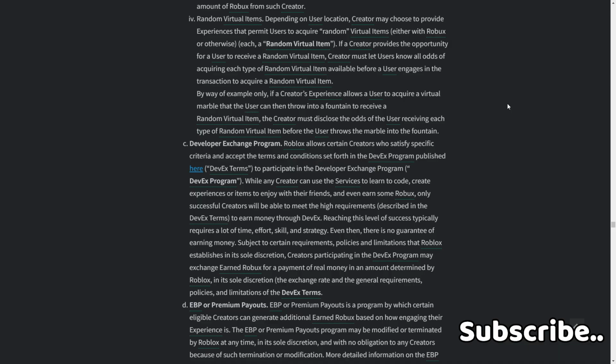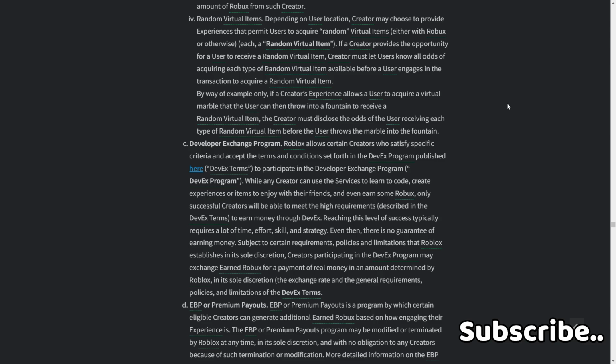Developer Exchange program. Roblox allows certain creators who satisfy specific criteria and accept the terms and conditions set forth in the DevX program, published here, DevX terms, to participate in the Developer Exchange program. DevX program: while any creator can use the services to learn code, create experiences or items to enjoy with their friends, and even earn some Robux, only successful creators will be able to meet the high requirements described in the DevX terms to earn money through DevX. Reaching this level of success typically requires a lot of time, effort, skill, and strategy.